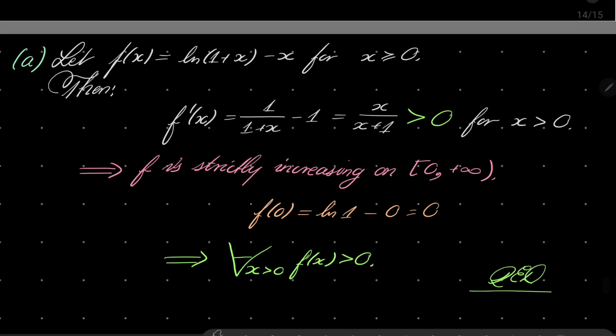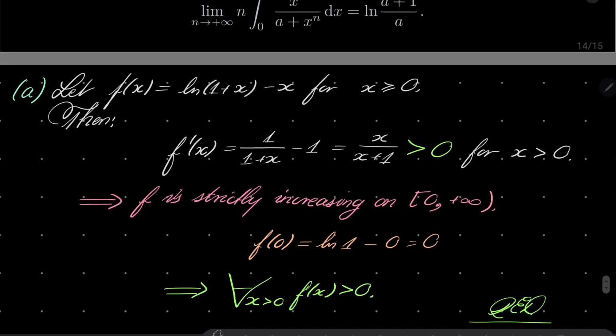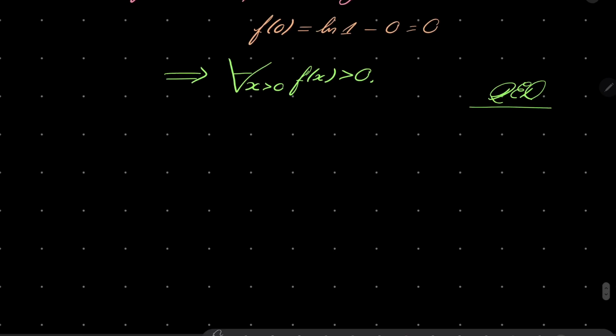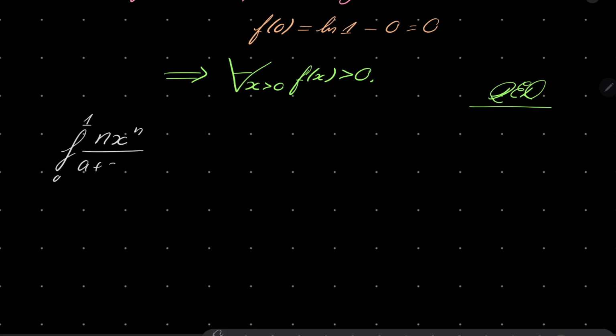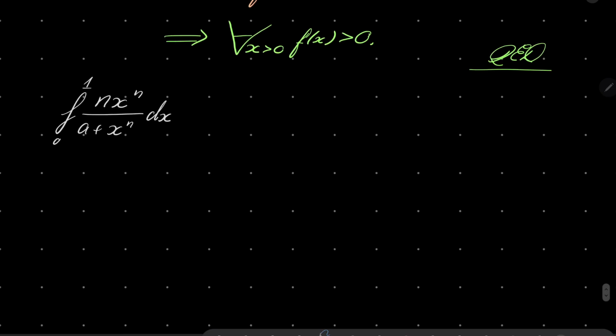Part B. Let's take our integral first. Integral from 0 to 1 of n x to the power of n over a plus x to the power of n dx. I will make a substitution. Namely, I will substitute t equals x to the power of n.